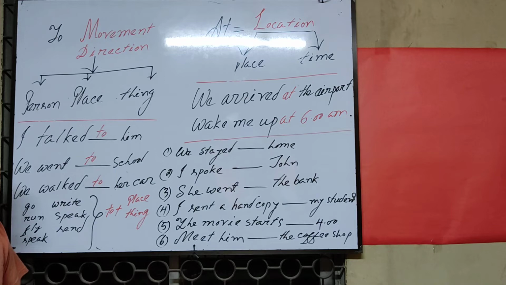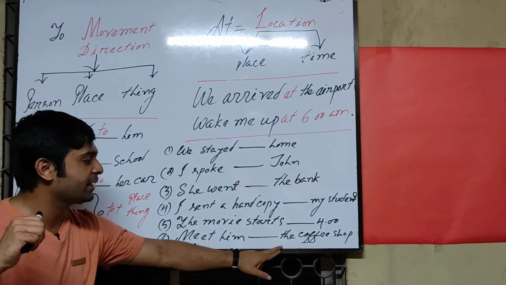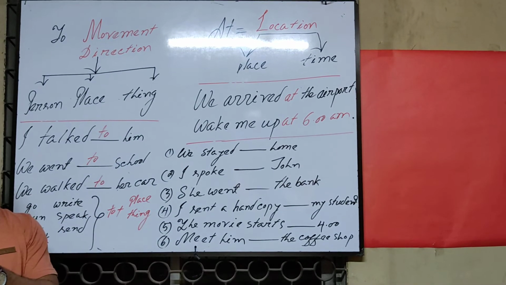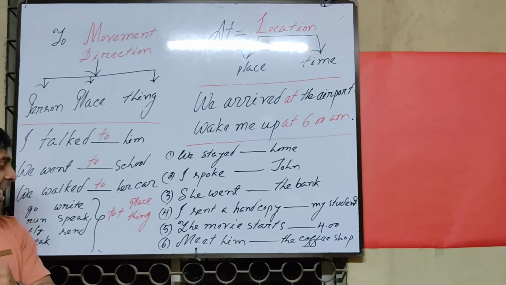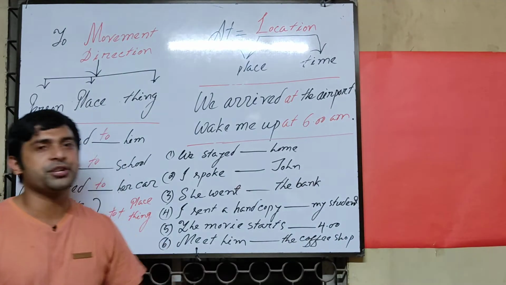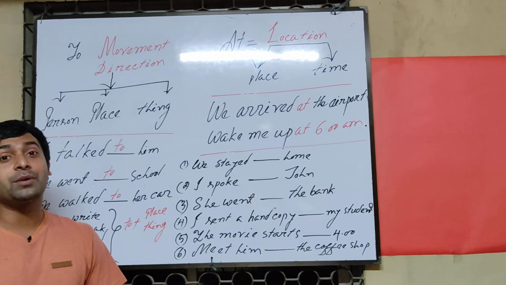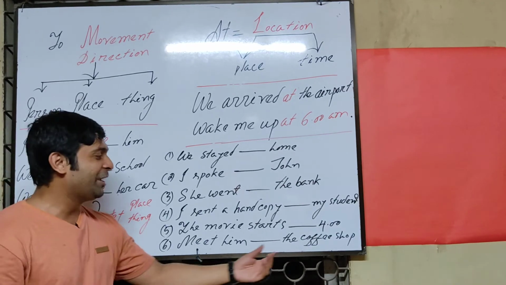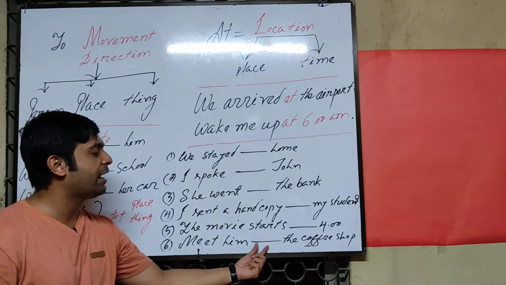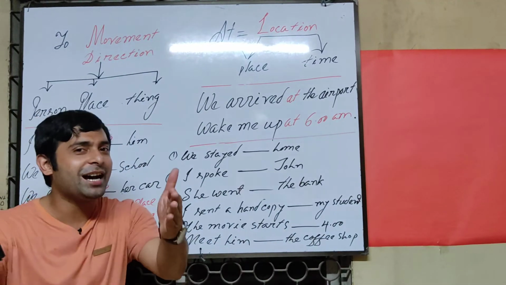How can I identify it? Is this a place, time or thing? Which one is this? The coffee shop is a place. So there is a verb, that is meet. Meet him, that's the coffee shop. So meet him at the coffee shop or to the coffee shop? Which one is right? Yes, you are right. Because there is a place. Before a place or a location, we can say here at the coffee shop. Yes, meet him at the coffee shop.